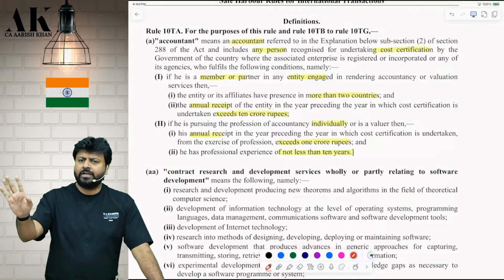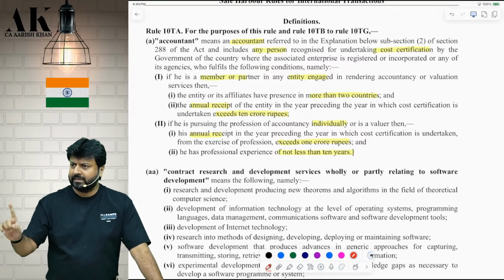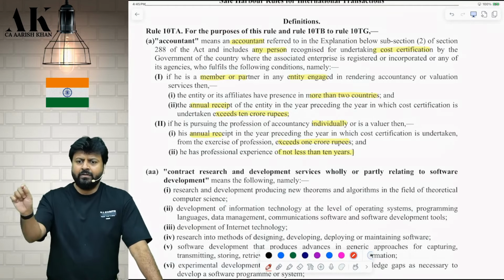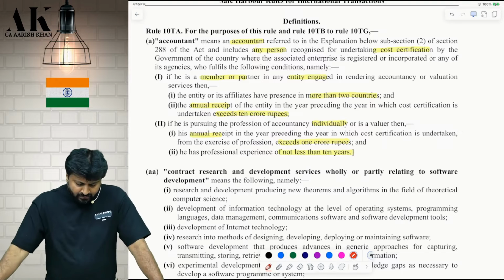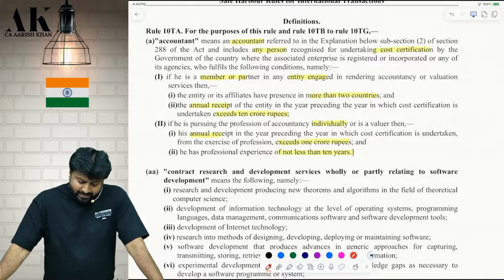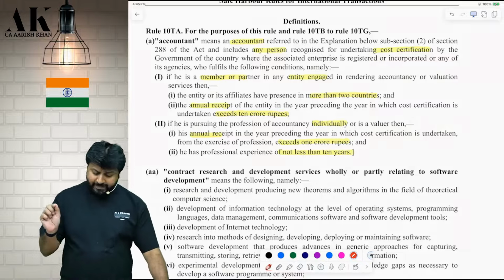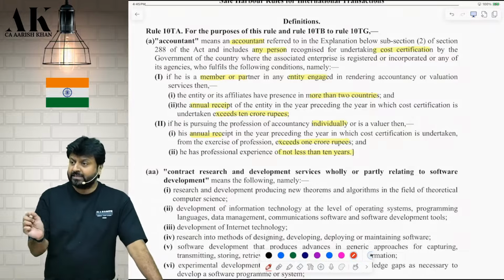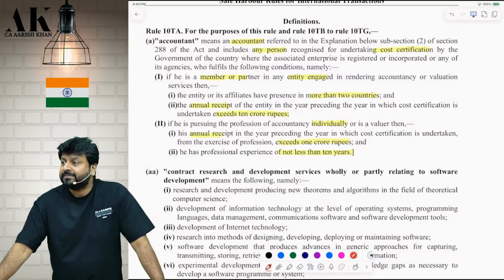See, for an Indian chartered accountant, there is no condition. Okay. If an Indian chartered accountant is certifying, we will accept that. But if a foreign accountant is certifying, we want that accountant to fulfill certain conditions. Check point number 1. If he is a member or partner, louder now, in any entity, it means he is a partner. He is not a sole proprietor. Correct? He is a partner in any entity engaged in what? Accountancy or valuation services. Then the entity or its affiliates, underline, have a presence in more than 2 countries.